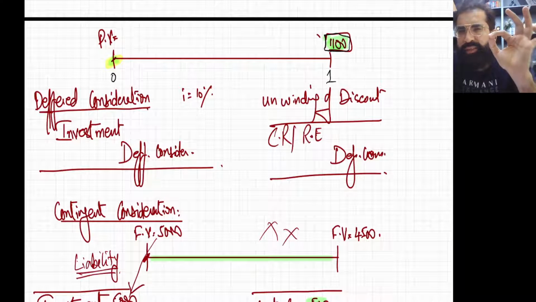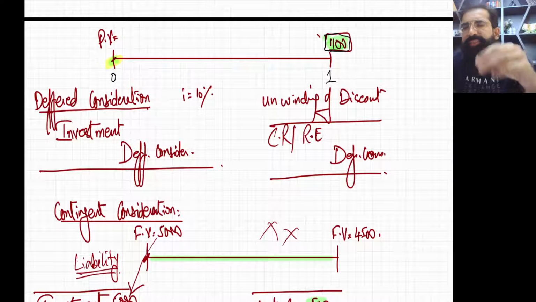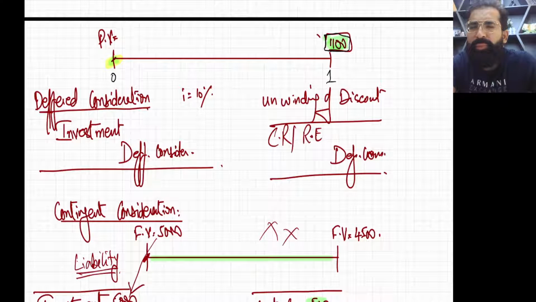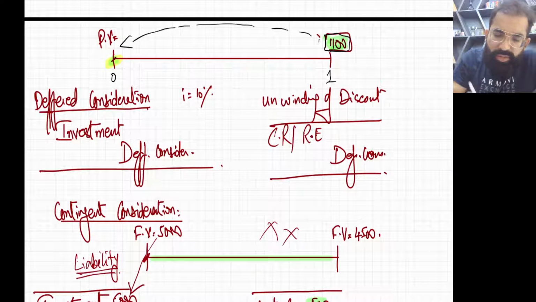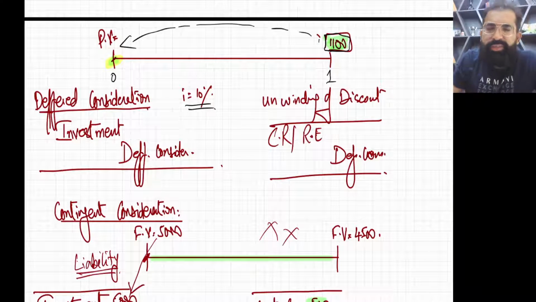Now students, you are very good in accounting. You know that all obligations that are payable after 1 year or more, we need to discount. And let us say the interest rate is 10%.